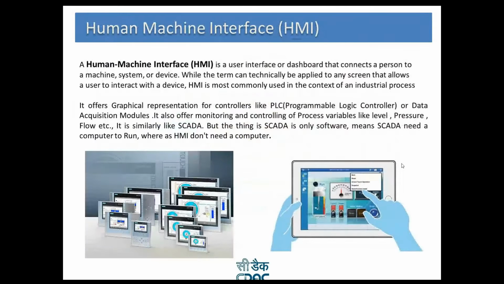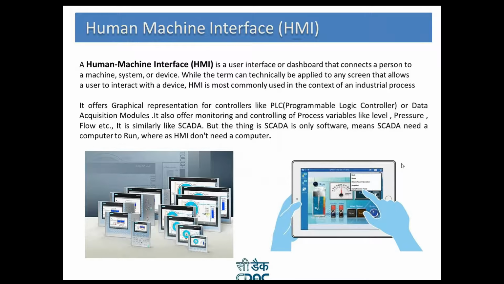I want to get the data of that machine: how it is performing, what its production is, what its rejection rate is. Either I can get it on my mobile phone, or else it is the HMI installed at the machine that shows the data.